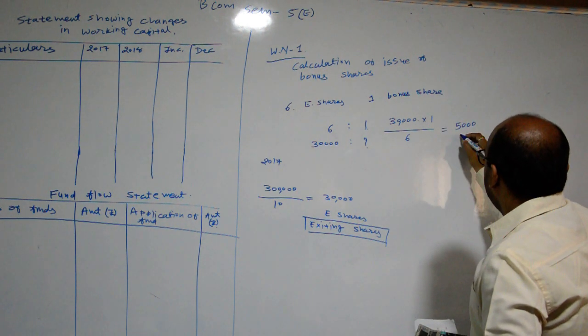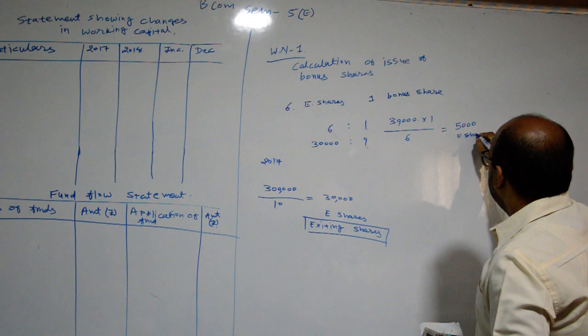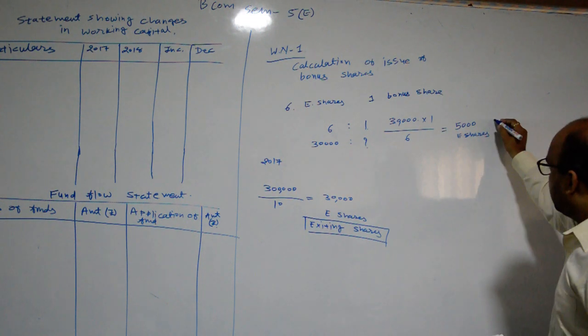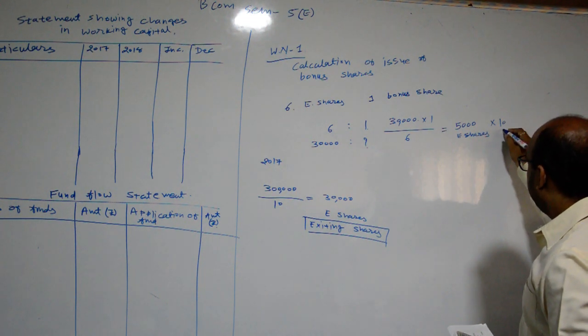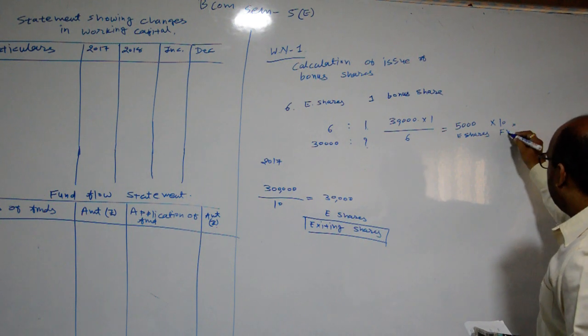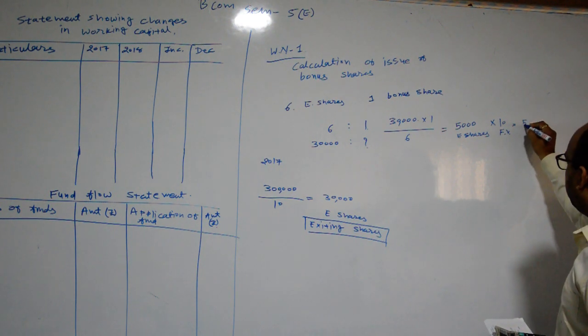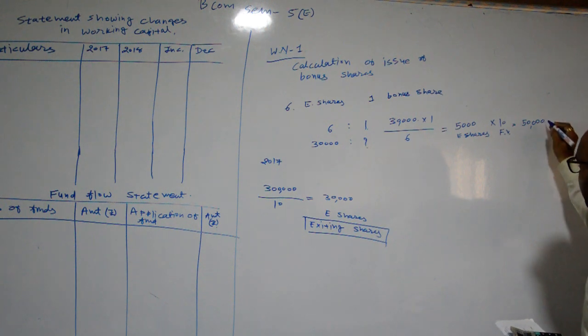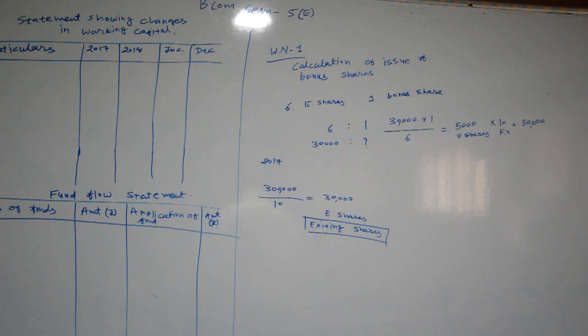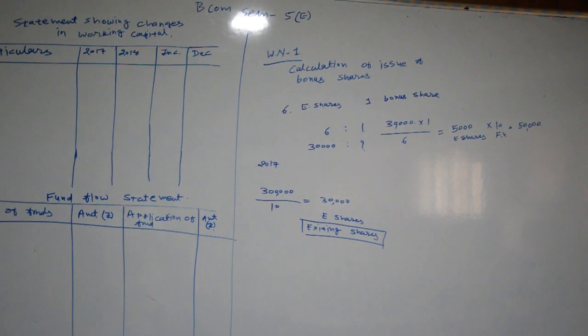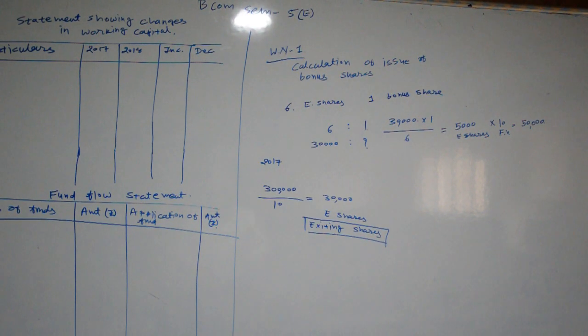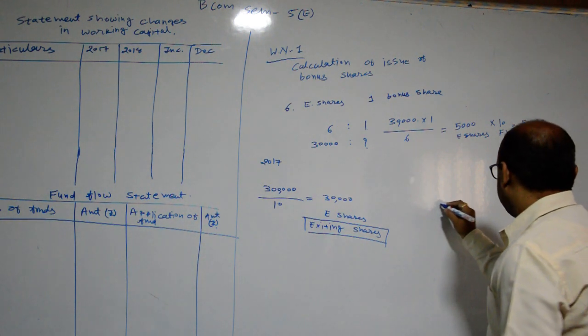How many shares? 5,000 equity shares, and its face value is rupees 10. Then total bonus shares issued will be rupees 50,000.